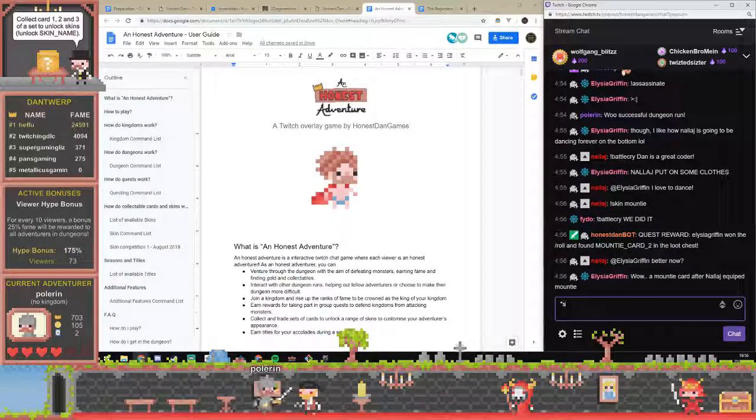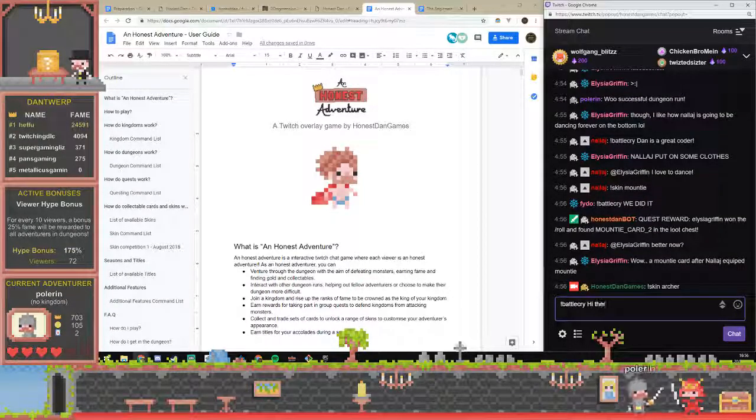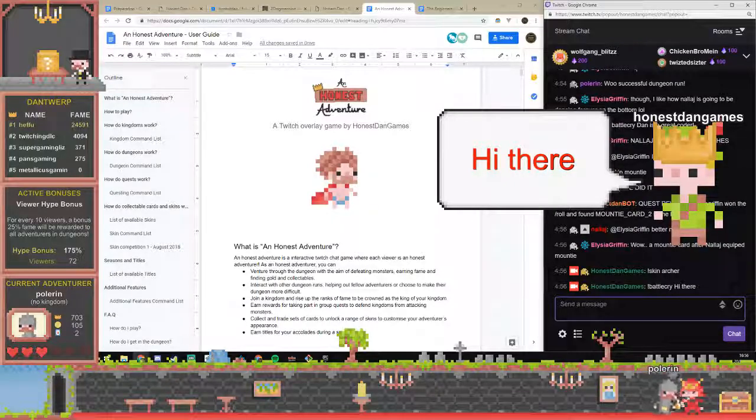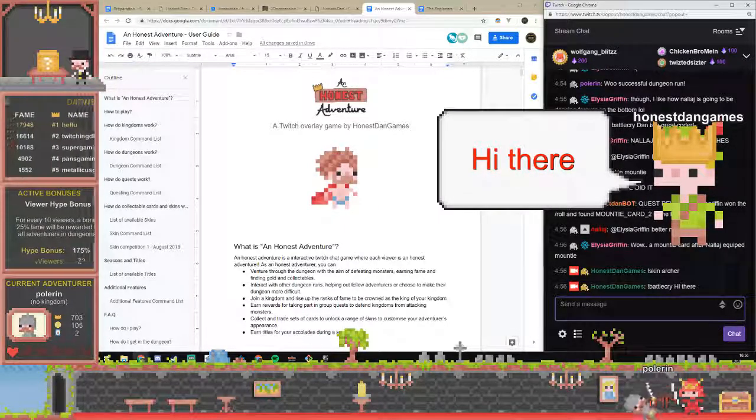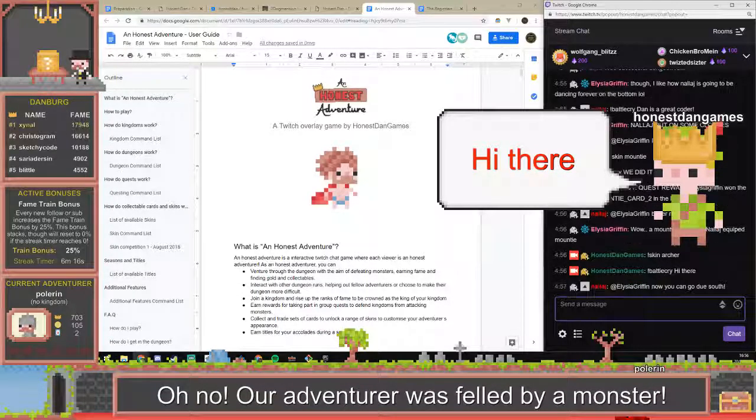So I can use different commands, such as let's do skin archer, and then if I do a battle cry on screen, you can see that my character is an archer. It's also wearing a crown, which makes it look a little bit odd, but that's because I'm king of my kingdom. I get a little crown to show as well.